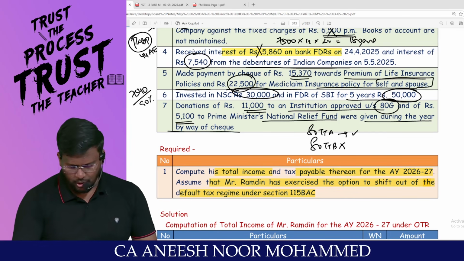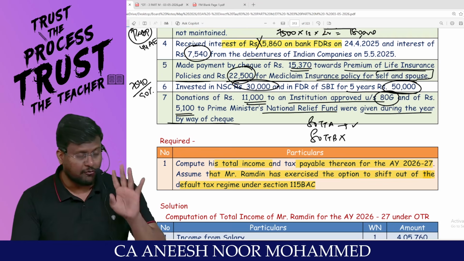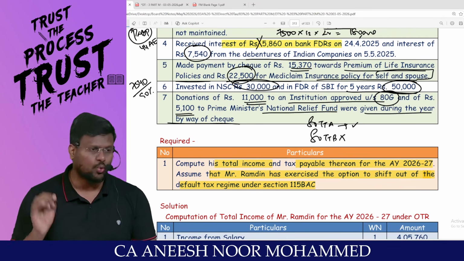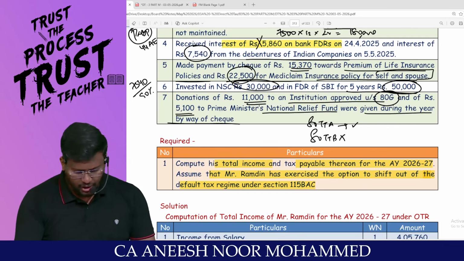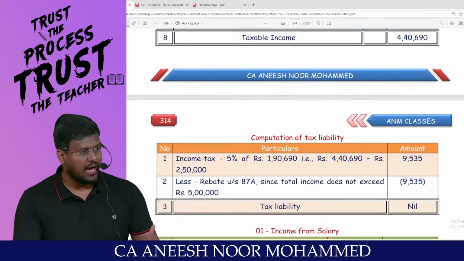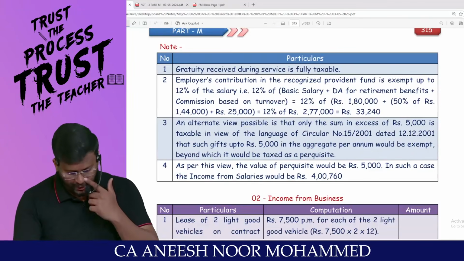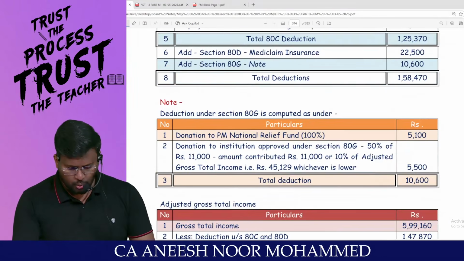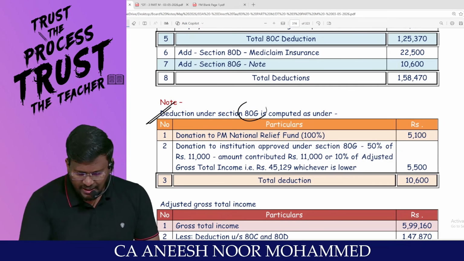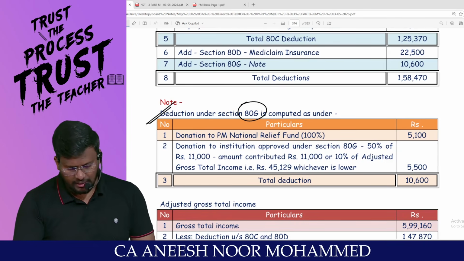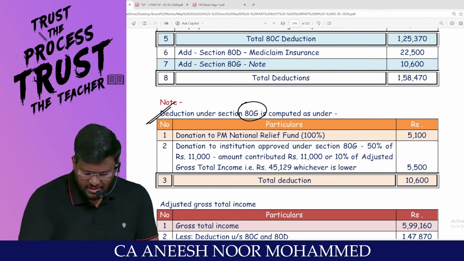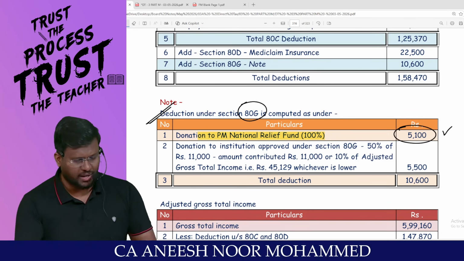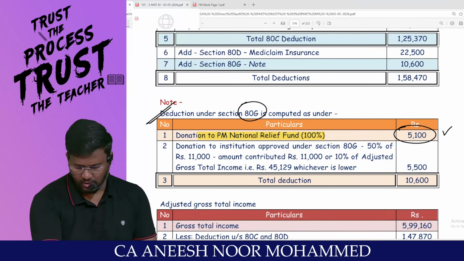So my dear lovable students, there are four categories of deduction under 80G: 100% deduction without qualifying limit, 50% deduction without qualifying limit, 100% deduction with qualifying limit, and 50% deduction with qualifying limit. Here you should know what it is. Sir, deduction under 80G can be calculated like this. For a donation to the Prime Minister's National Relief Fund, if you are contributing, you are entitled to claim 100%, my dear lovable students.